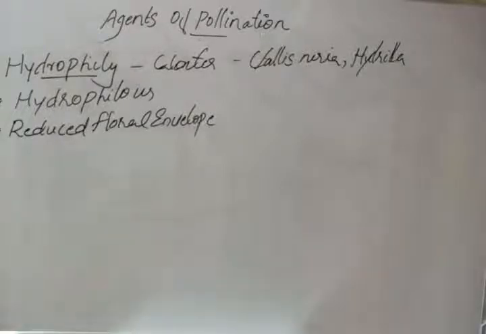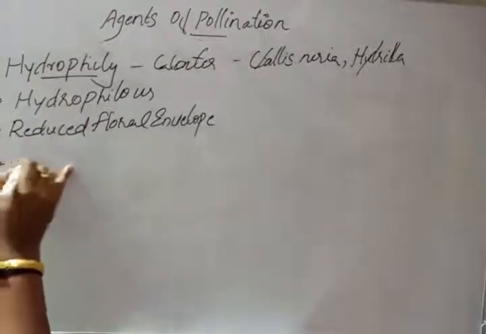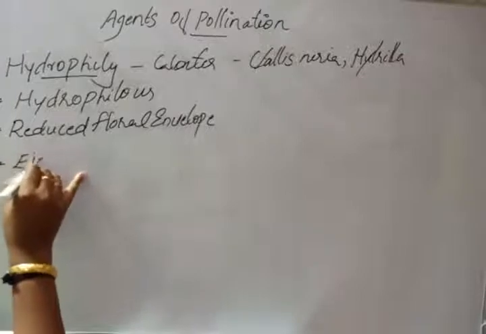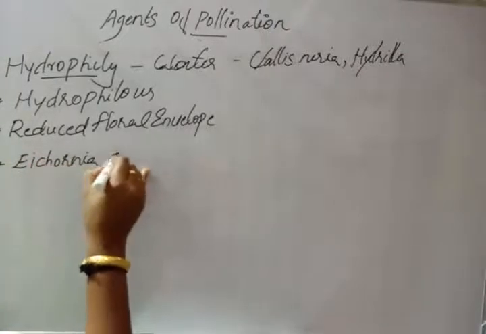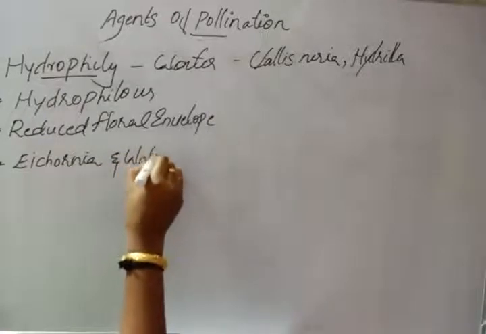In water plants like Eichhornia, that is water hyacinth, and water lily, the pollination can take place through wind or insects.